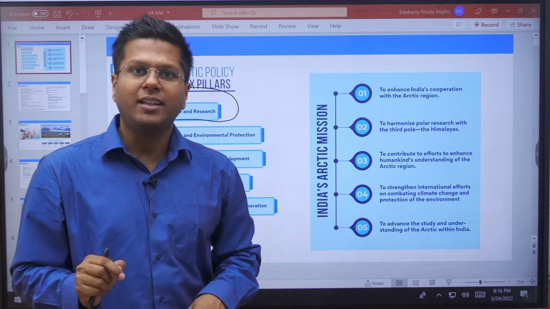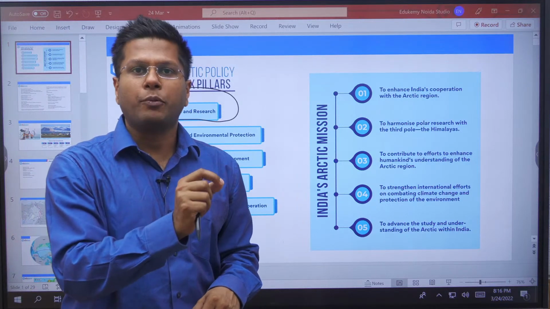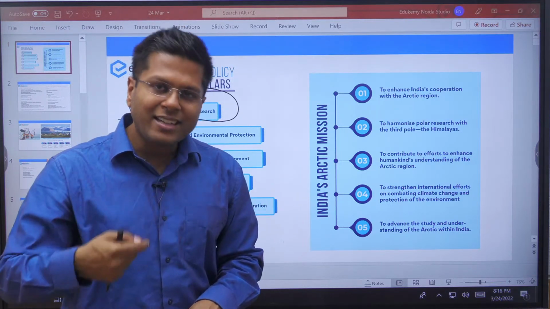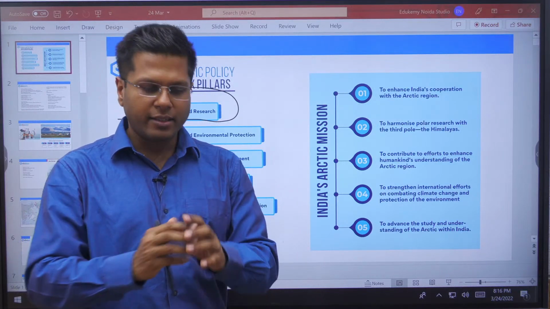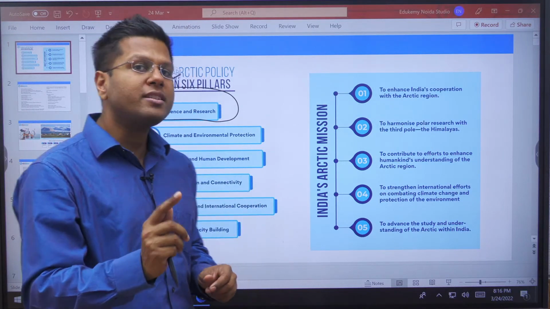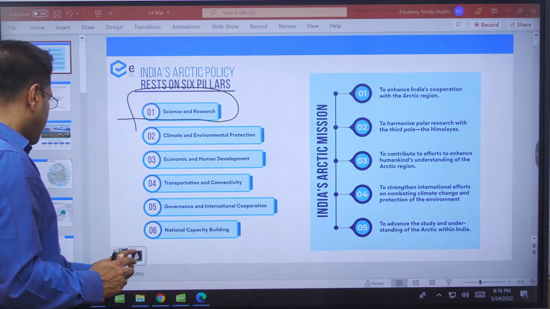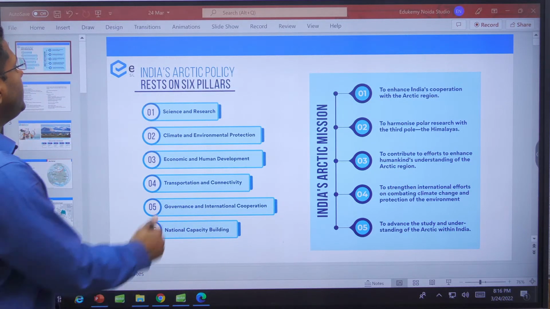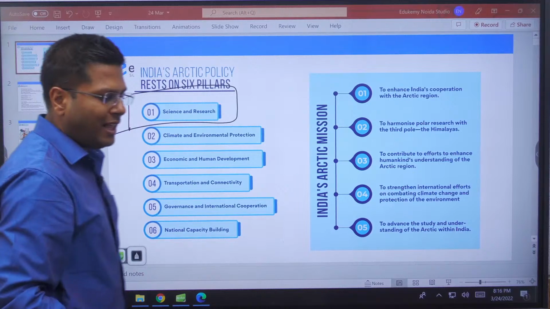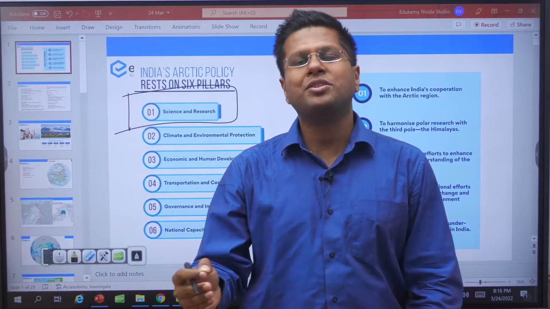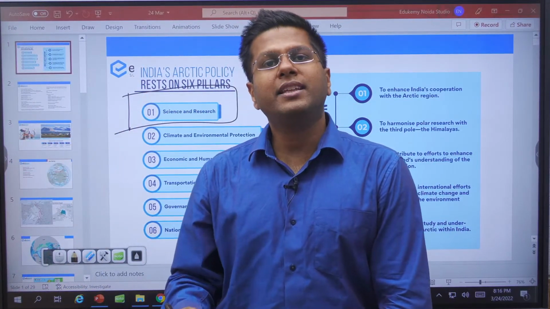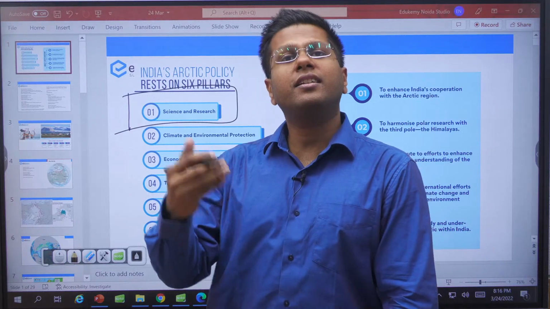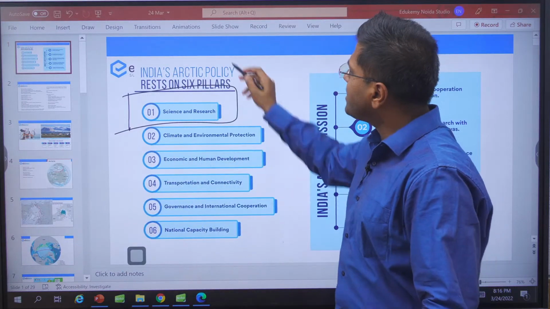All of them are interlinked. And this is how, if we study what is happening in the Arctic region, we understand the climate of our country as well, the subcontinent as well. So India bases its relationship with the Arctic largely on a scientific and research basis. And secondary comes the trade relations, the economy, the developments in commerce potential. That is very much secondary to India.